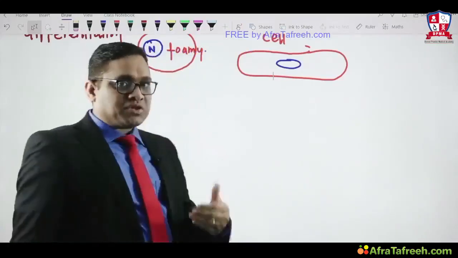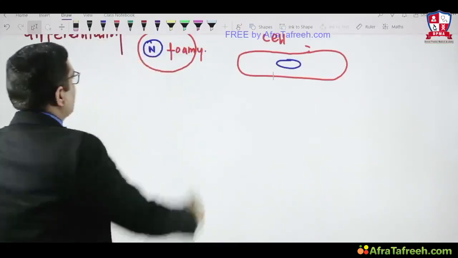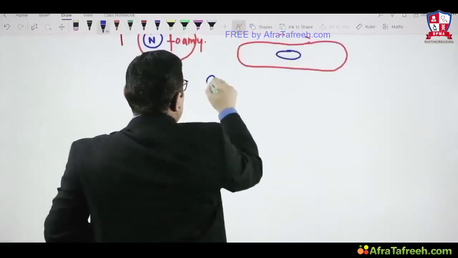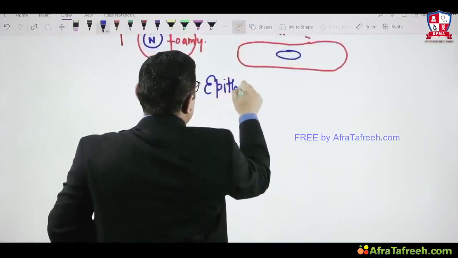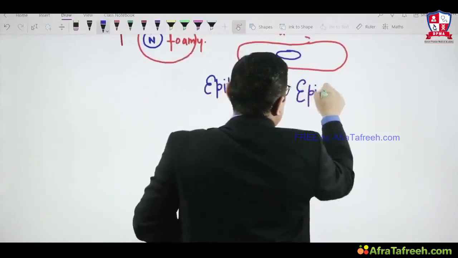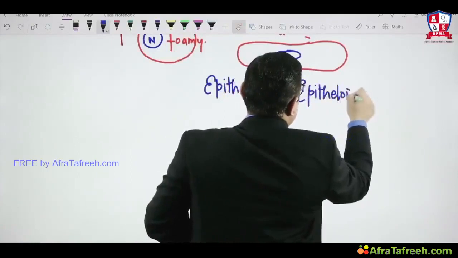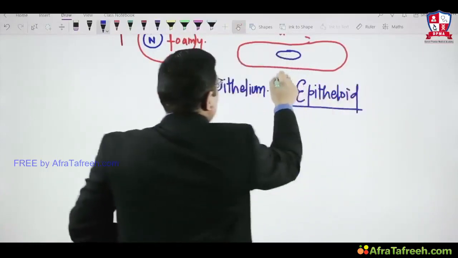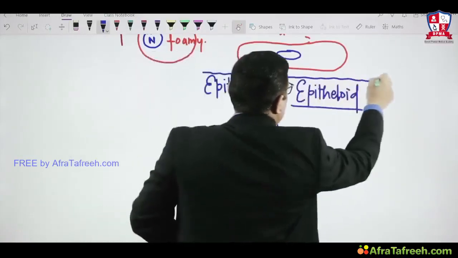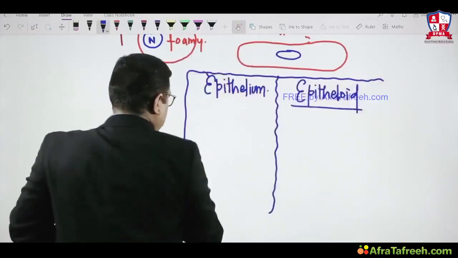Before I move to the definition of granuloma, I would like to give a salient difference, because we read about epithelium and we read about epithelioid cells. So what is the difference between epithelium versus epithelioid? This brief table I wanted to give you to understand the basic concept.